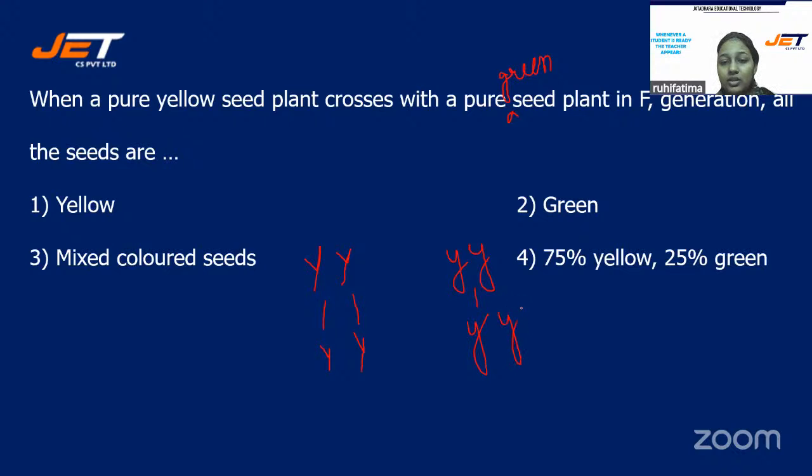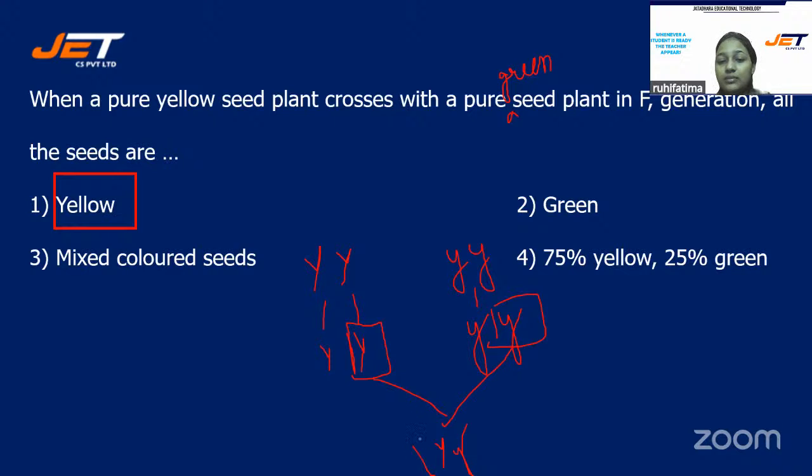In F1 generation, what will they form, students? Let's take one gamete. In F1 generation, they will form capital Y, small y. Right? So the correct answer will be yellow.